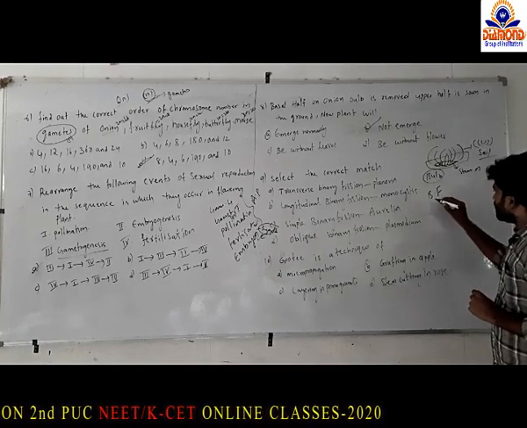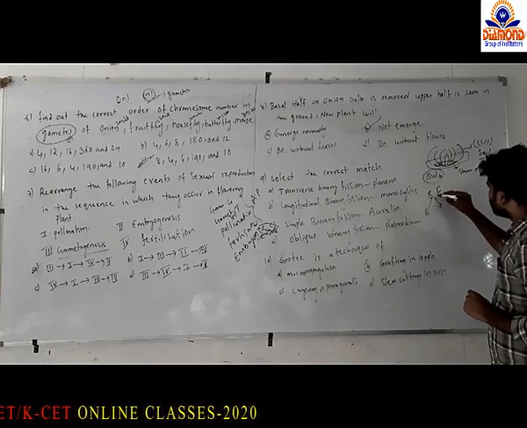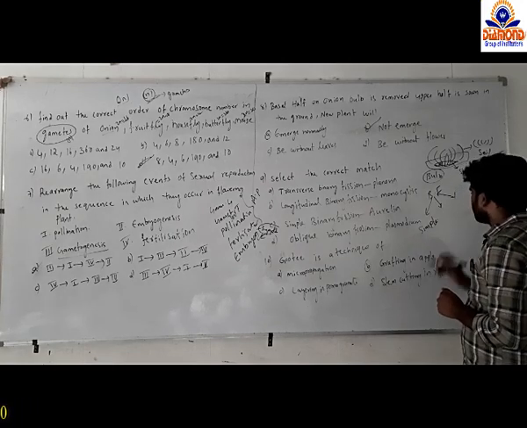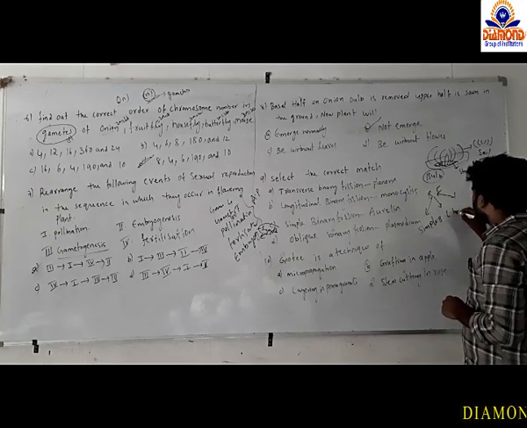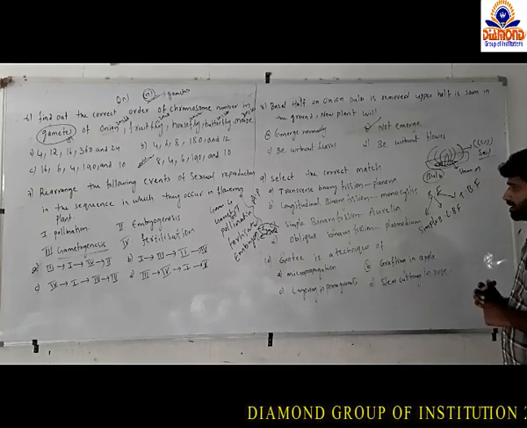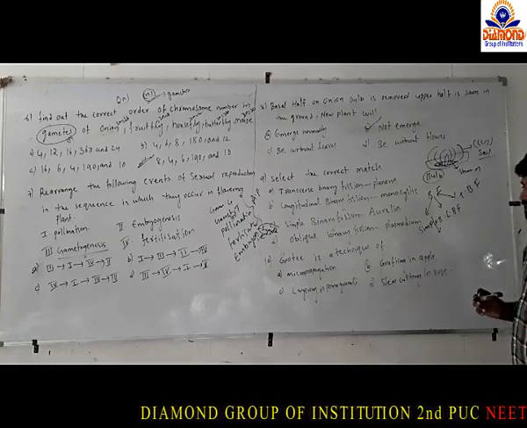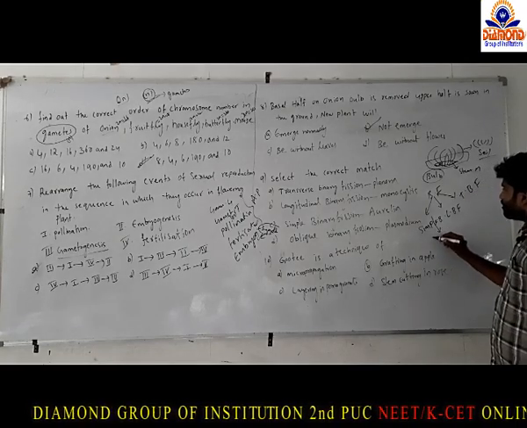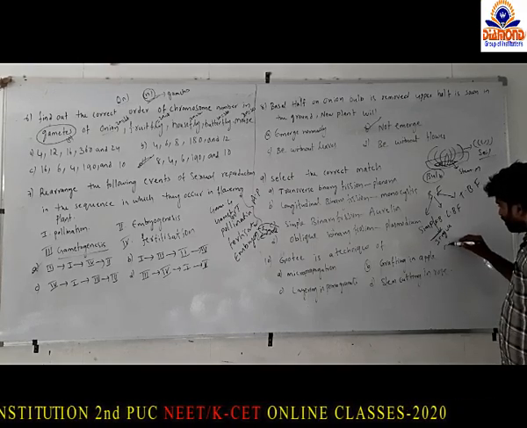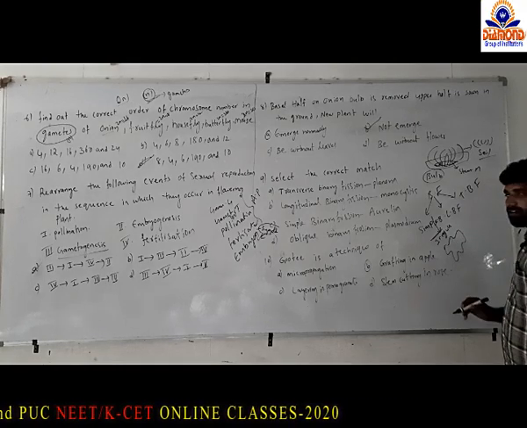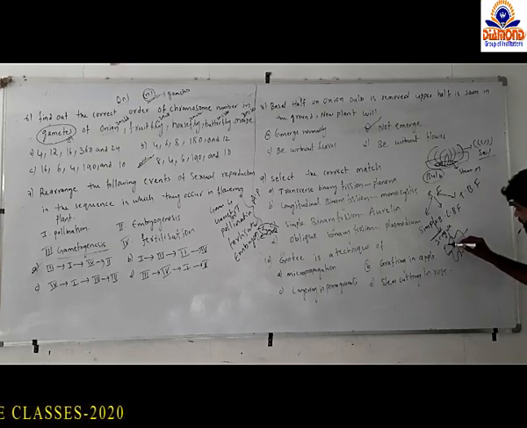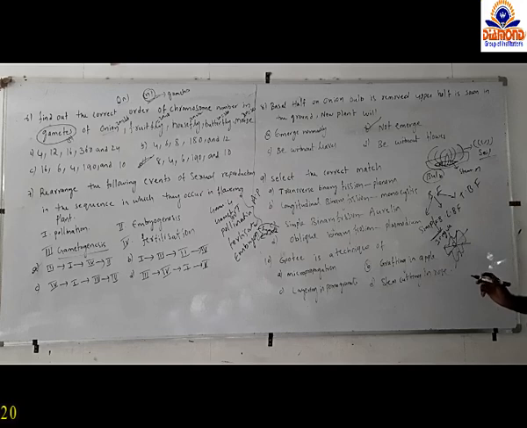Based upon the plane of division, binary fission is classified into three types: simple binary fission, longitudinal binary fission, and transverse binary fission. The example for simple binary fission is amoeba. Simple binary fission is also called irregular binary fission, meaning in amoeba the production of new individuals from the parent takes place in any direction.